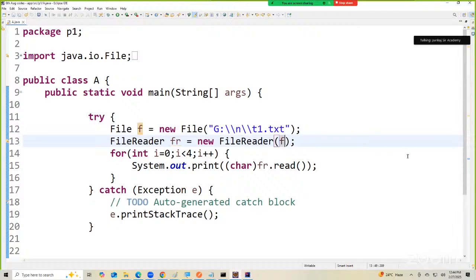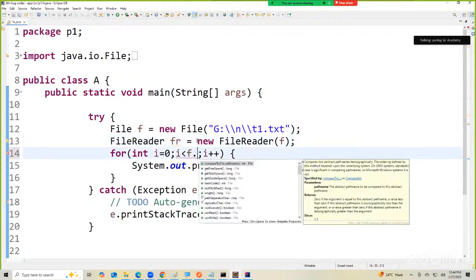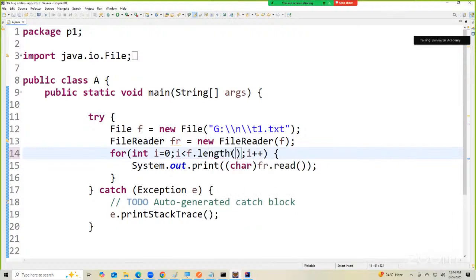What does it mean? Whatever path is present in f now is going to be replaced here. And this File class has a method called length. So I will just write f dot length.